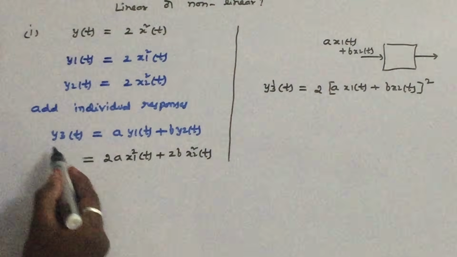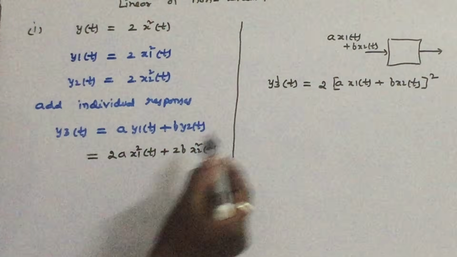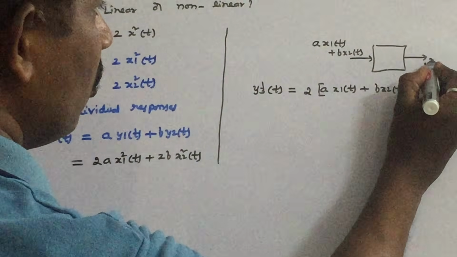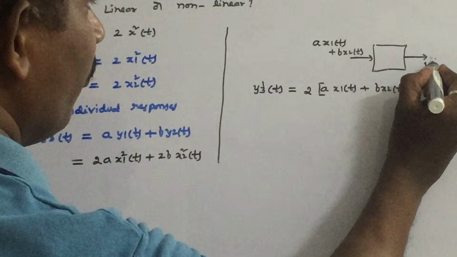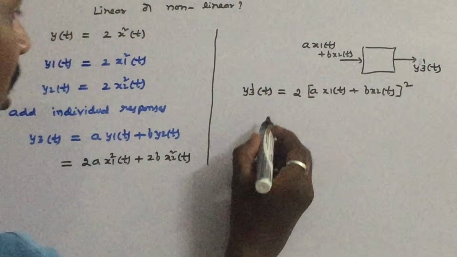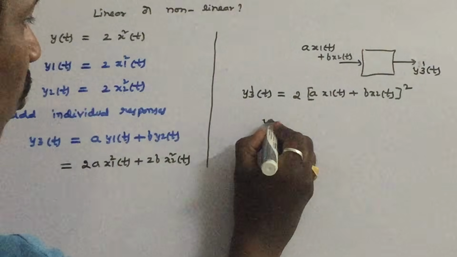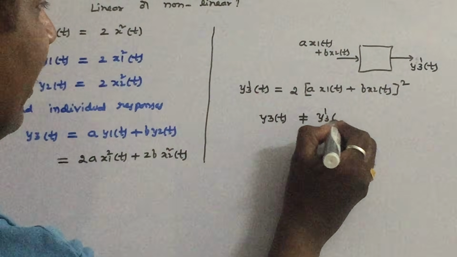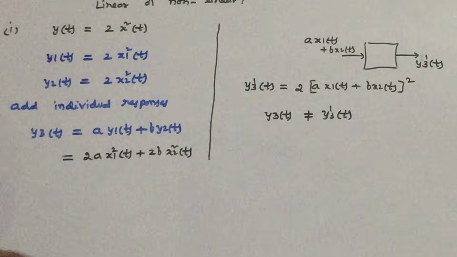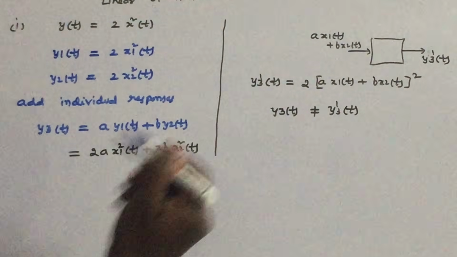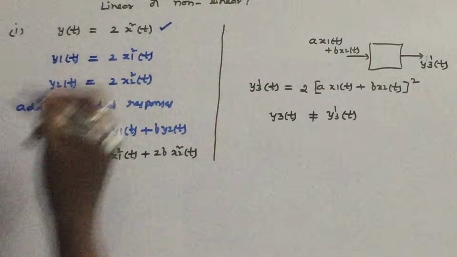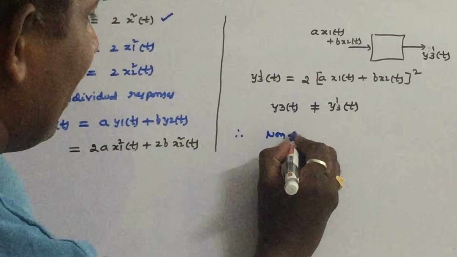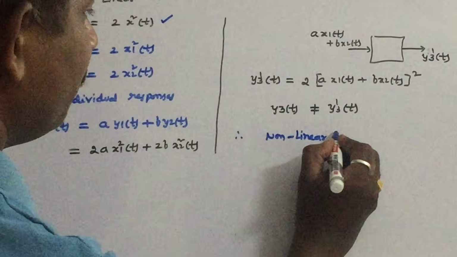So you can clearly check that the adding of individual responses, and the output when we apply the linear combination of inputs, y3 dash of t, both are not equal. You can check that: y3 of t is not equal to y3 dash of t. So therefore, as I said earlier, by seeing the equation itself, you can say that it is a non-linear system. Therefore you can straightaway write non-linear system.